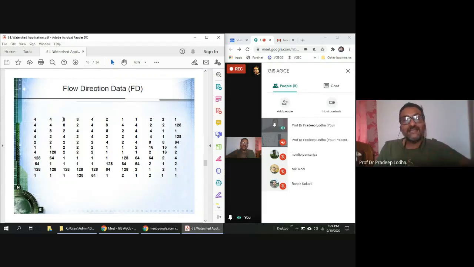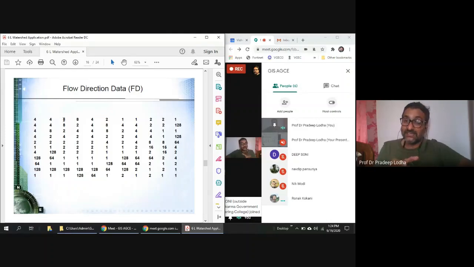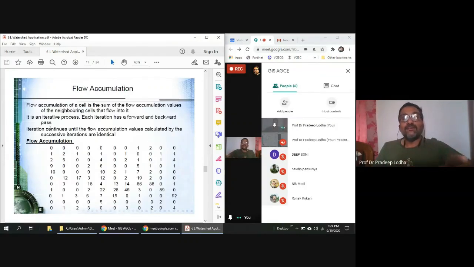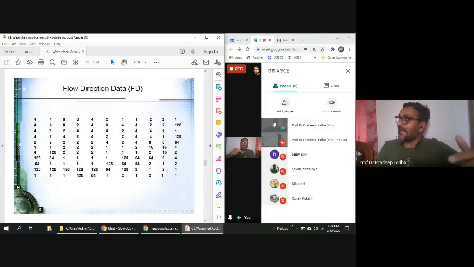This third cell where my cursor is, is it visible? Is my cursor visible? Yes, sir. Okay. So this 8 would flow in the southwest direction. That is very interesting. This is a kind of artificial intelligence we are creating in GIS, showing how the algorithm would work. Now in the next step, you would see flow accumulation taking place. This is the flow direction, where a particular cell would flow in a particular direction. We have marked it.